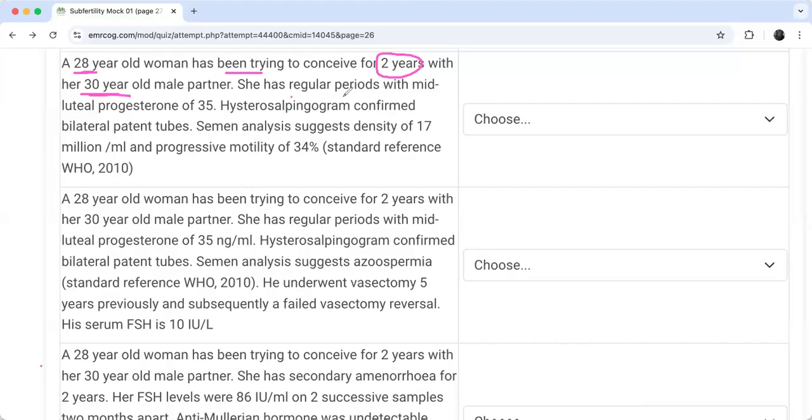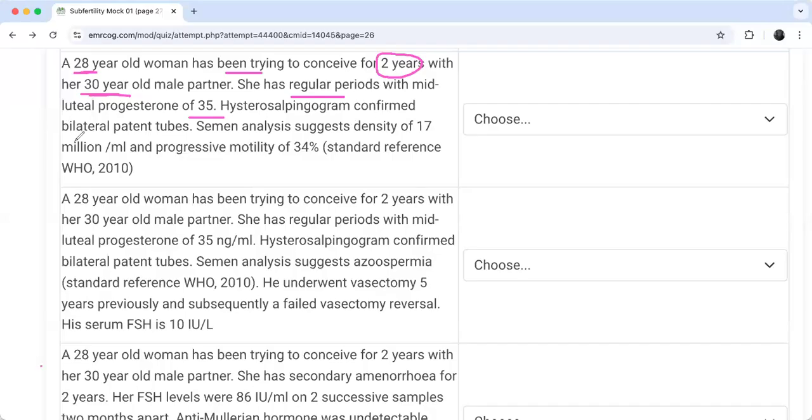regular periods. So regular periods in this case indicate what, my friends? The ovulation is good, right? With a mid-luteal progesterone of 35, so that confirms this is good ovulation.